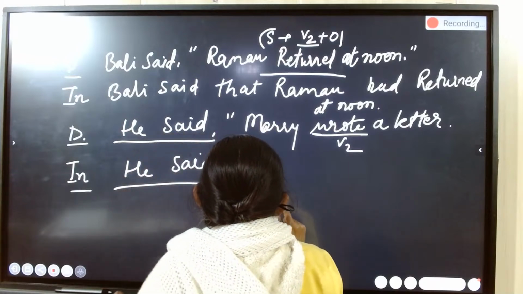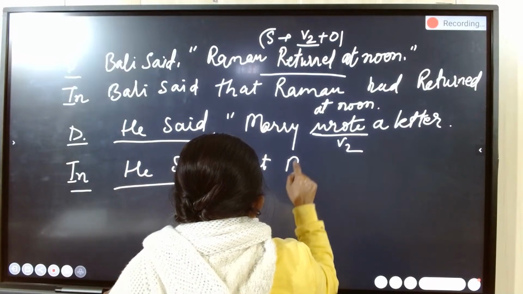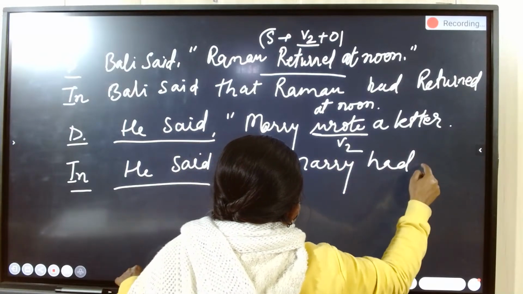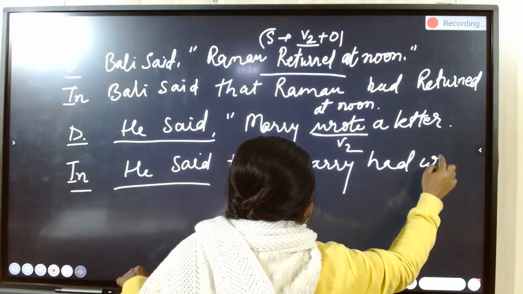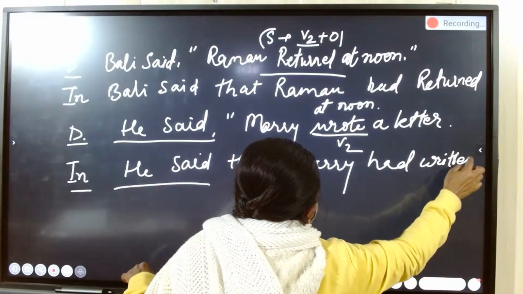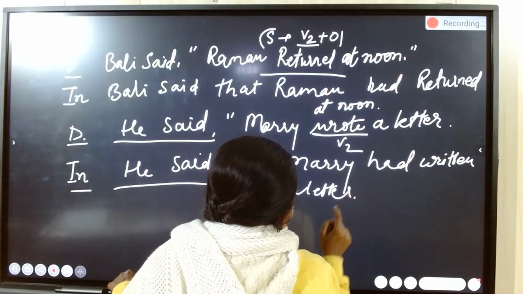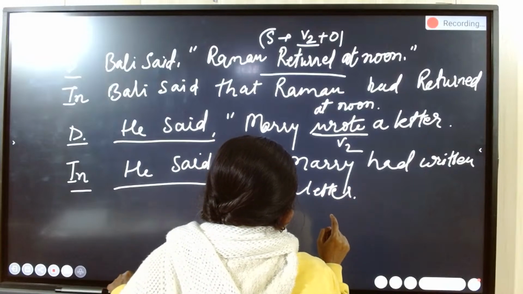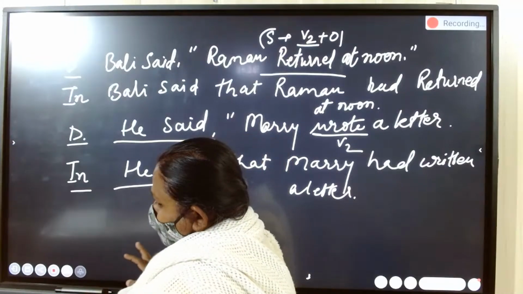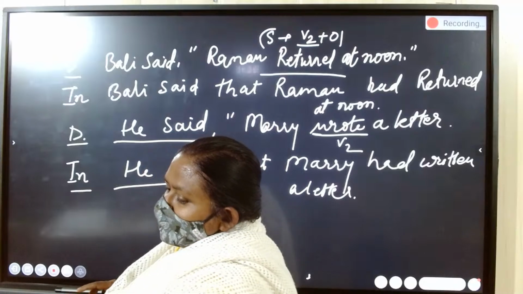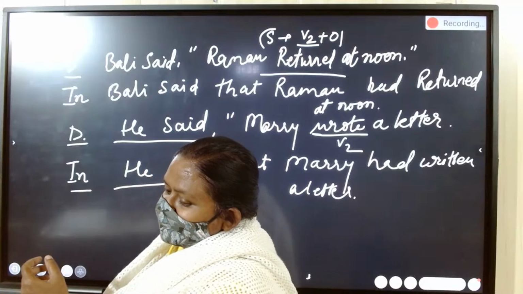In place of the inverted comma, you put "that" Mary had written a letter. Simple past changes into past perfect here, children. So we are seeing all the structures for changing direct to indirect speech, with the respective tenses.